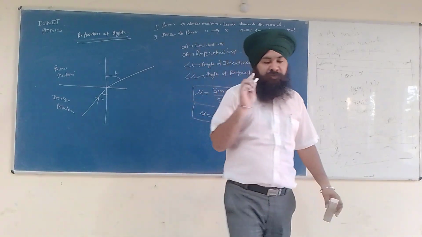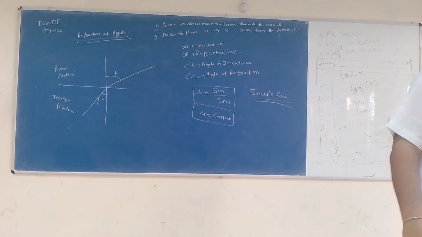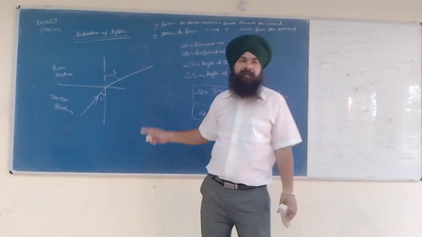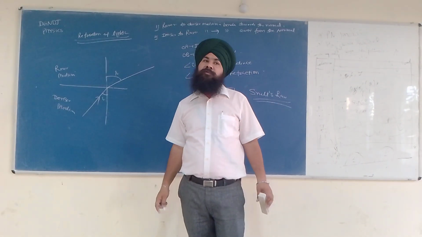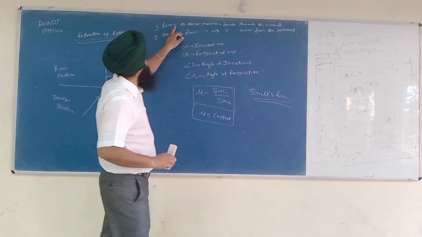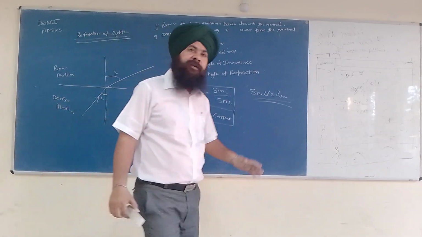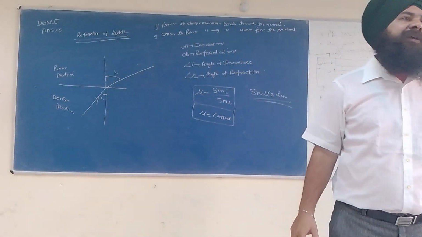So you need not cram things, just try to understand them. These rays do not bend automatically; they follow certain rules. And what is the rule? Rarer to denser medium bends towards the normal, and denser to rarer medium bends away from the normal.